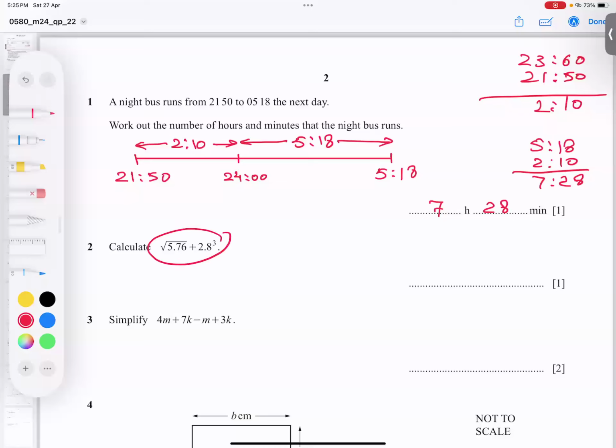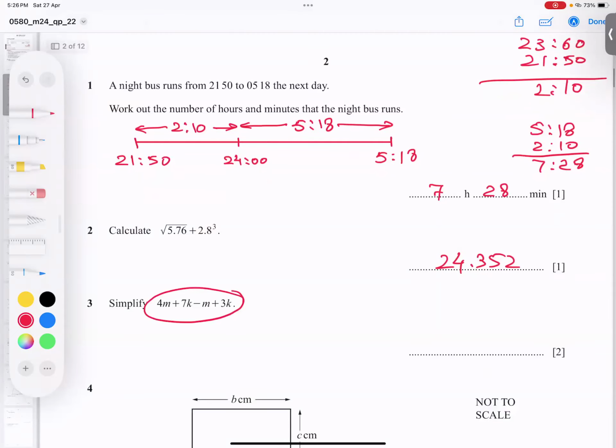Next part. This is simply plugging into the calculator, and there is no need to show working. Simply type it in the calculator, but be careful while typing. For this power 3, as a teacher I observe some students in a hurry writing power 2. So this is power 3, and the answer turns out to be 24.352. No, because it stops, nothing after that. This is called an exact answer, and you will not make any change. Let me recheck: 5.7676 and plus 2 and 3. Okay, so it means 24.352.